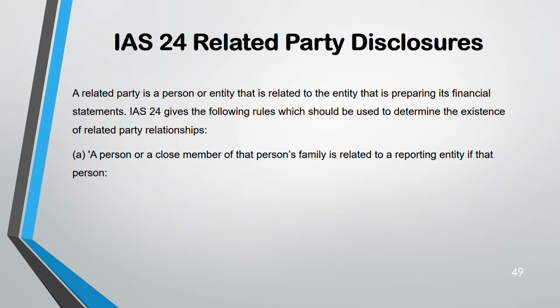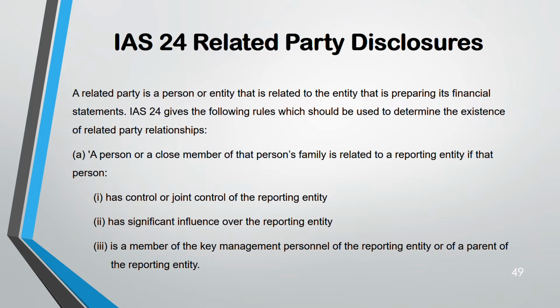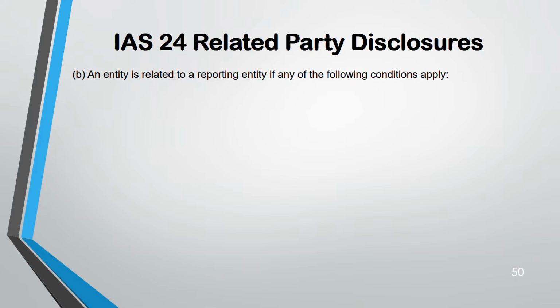First one is a person, either a person or a close member of that person, who is related to the reporting entity if that person has control or joint control, has significant influence, or is a member of key management personnel of the reporting entity or the parent of the reporting entity. Then they are related. Second list is about entities related to the reporting entity.